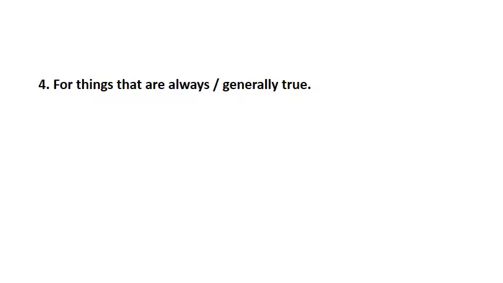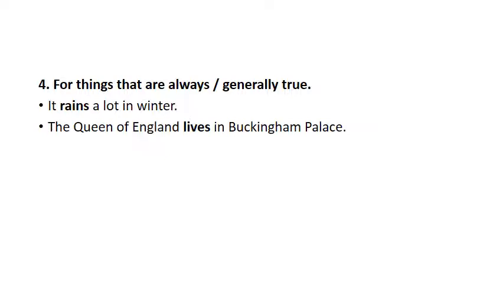Whenever things are always generally true, for such sentences we always use simple present tense. For example, it rains a lot in winter. That's a repeated action that is going on every year in winter. The Queen of England lives in Buckingham Palace. They speak English at work. These all are generally true statements.